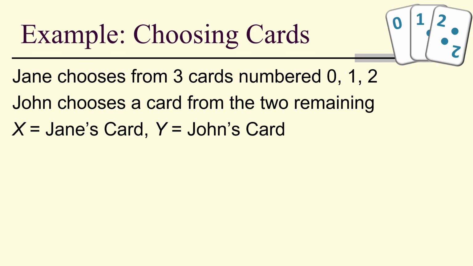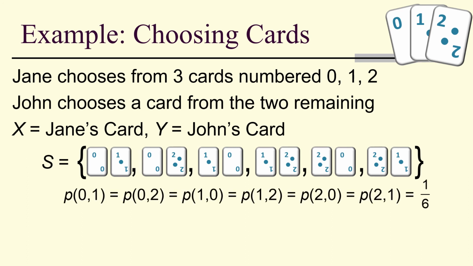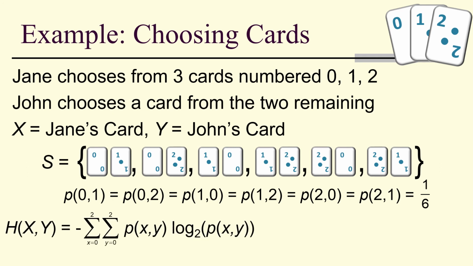So let's look at an example of choosing cards. Jane chooses from 3 cards, numbers 0, 1, 2. John chooses a card from the 2 remaining. X is Jane's card, Y is John's card. This is the set of possible outcomes, each with a probability of 1/6 of occurring. And we look at the joint entropy, but notice that 0,0, 1,1, and 2,2 cannot happen because Jane and John can't have the same card.